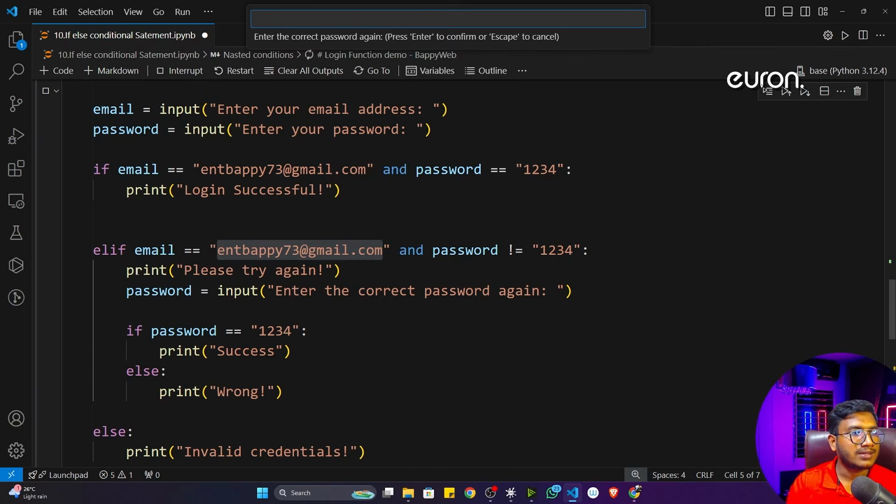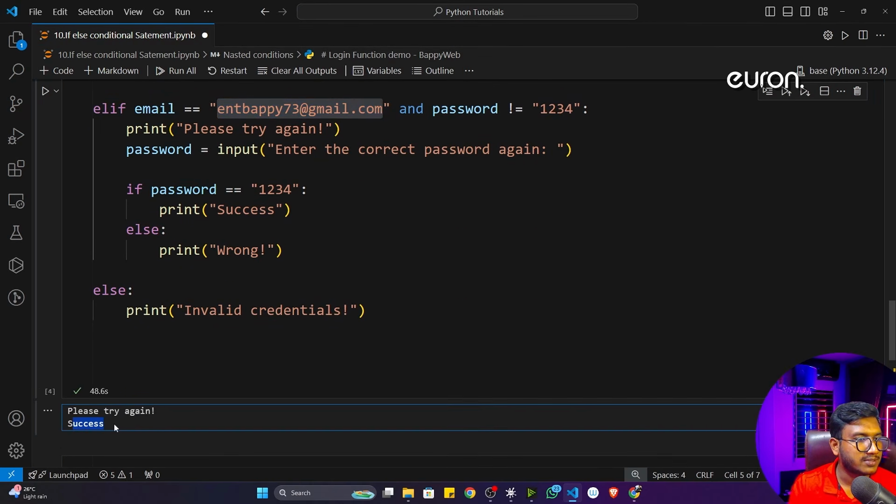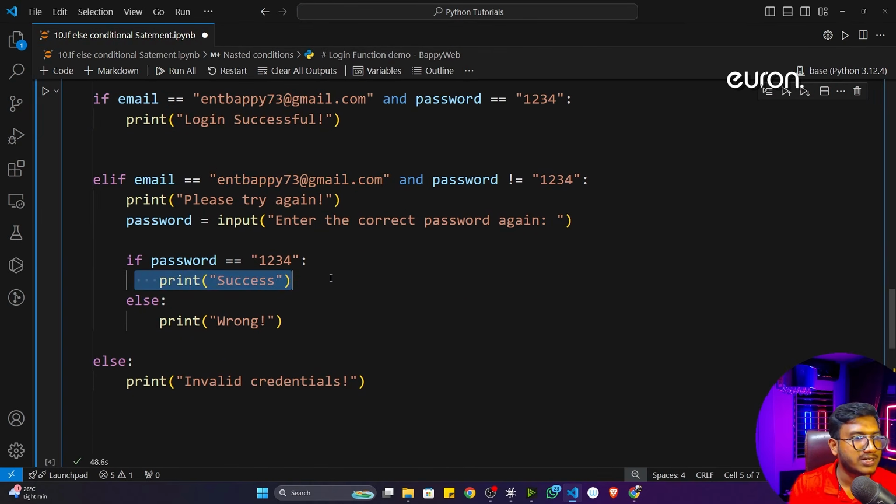That means this particular code is running inside this elif condition. Now it is asking for the password: enter the correct password again. So I'll give the correct password, 1234. Now if I hit enter, I'll see the success message. That means this particular statement has been executed.